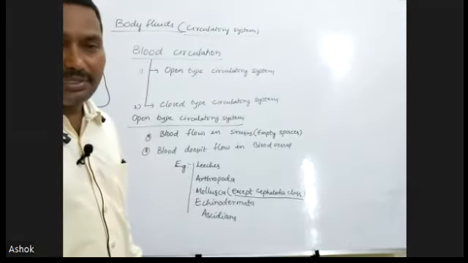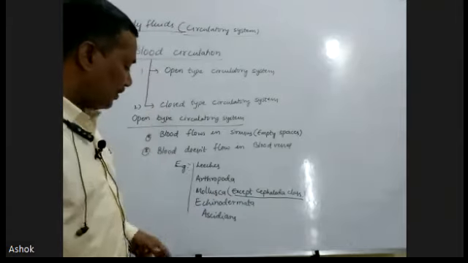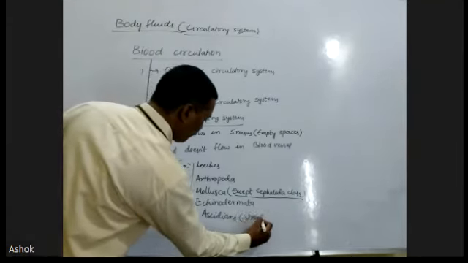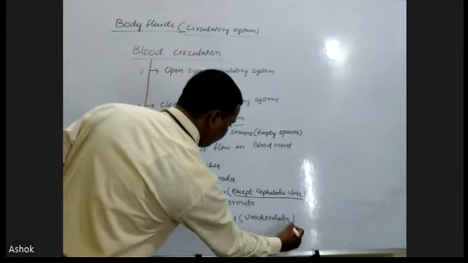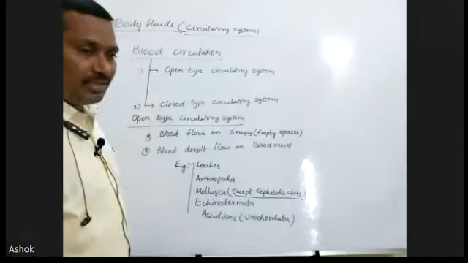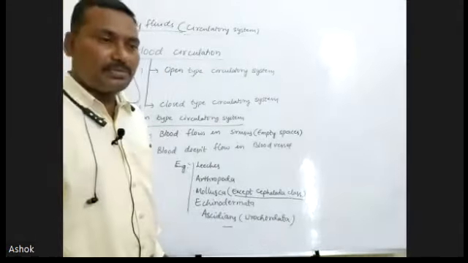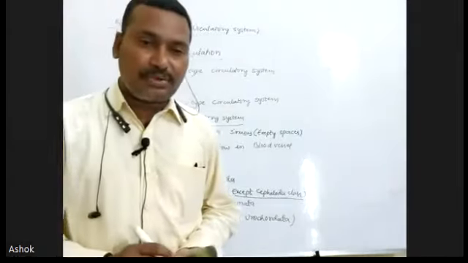Ascidians are nothing but Urochordata. The Urochordata subphylum contains the open type circulatory system. This is about the open type circulatory system, and now we have to discuss the closed type circulatory system.